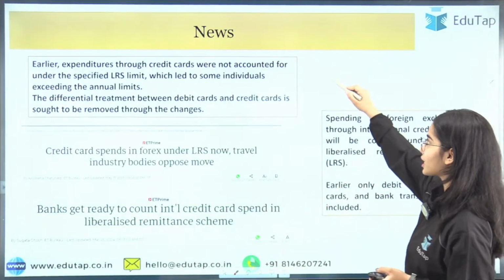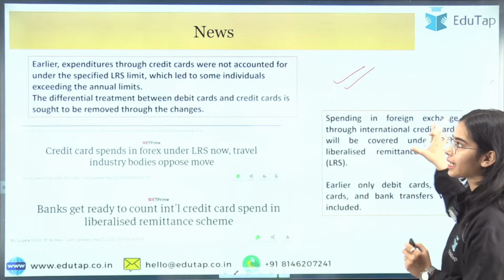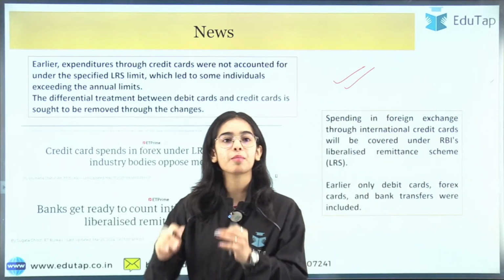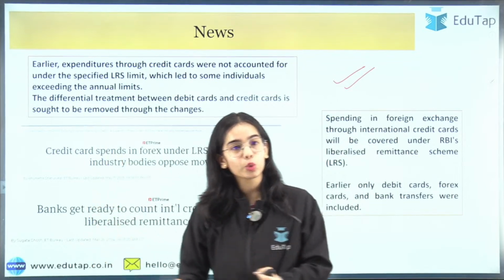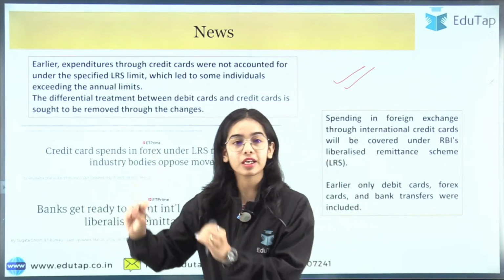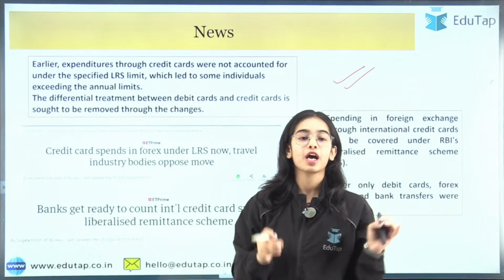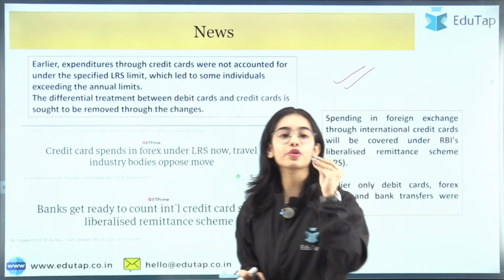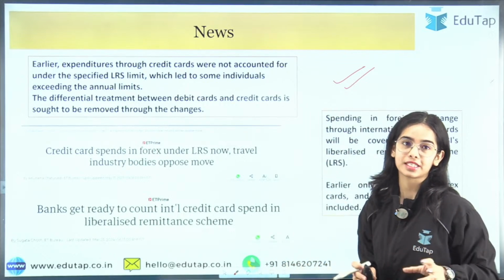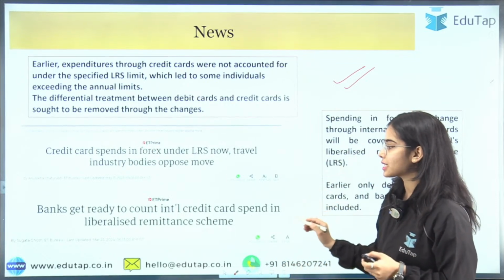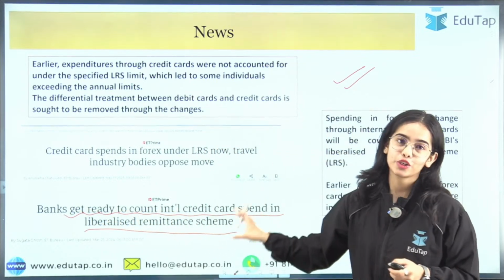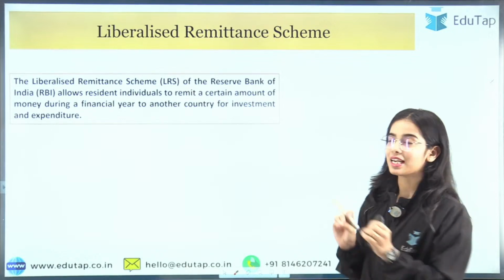Let's start with the news article first of all. This is the news article that has been released regarding the liberalized remittance scheme, talking about international credit cards being included in the liberalized remittance scheme. But you will be able to understand this news article only if you have understood the liberalized remittance scheme. So first we need to understand the liberalized remittance scheme, then only you will be able to understand this news article. So let's start with the liberalized remittance scheme.